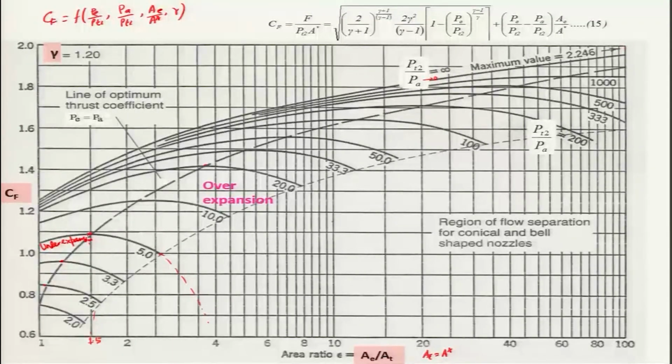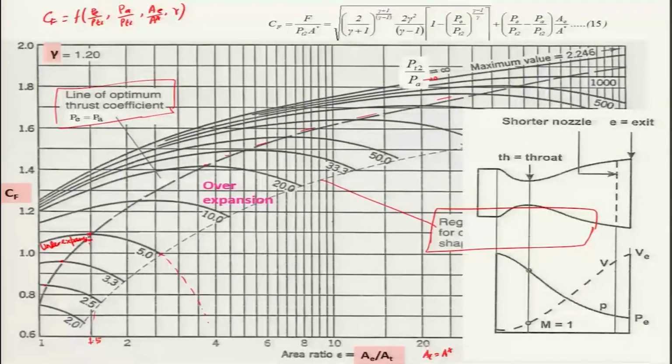And keep in mind that when you join these peak values of each pressure, you will get the line of the optimum thrust coefficient, this is the line, and of course, for each pressure ratio, the point beyond which the flow separation will be occurring, and this is known as the region of flow separation of the conical nozzle. So, as I have already discussed, this is a very important one should understand. Let me repeat a little bit about the under expansion when it is occurring.